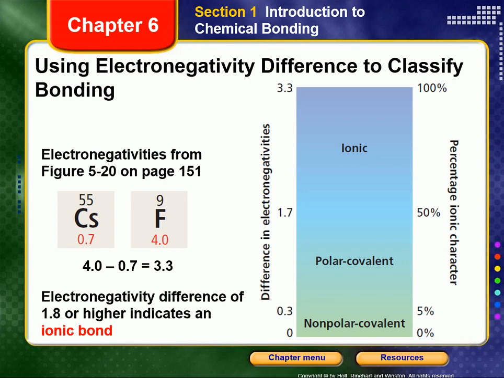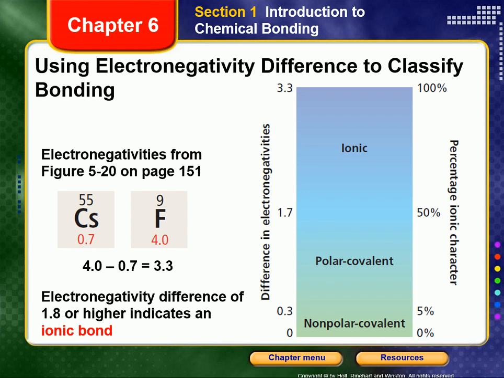Refer to Figure 6-2 on page 162 of your text or on the screen now. For example, the electronegativity difference between fluorine, F, and cesium, Cs, is 4.0 minus 0.7, which is equal to 3.3. See Figure 5-20 on page 151 of your text for a periodic table with electronegativity values.